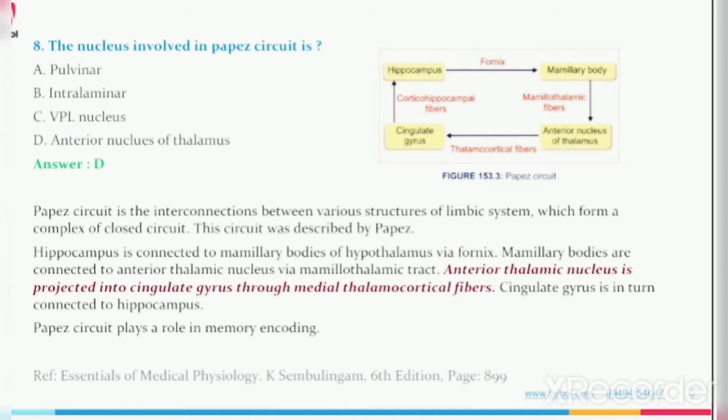Papez circuit plays a role in memory encoding. Papez circuit is the interconnections between various structures of the limbic system, which form a complex closed circuit. The Papez circuit is involved in memory encoding.